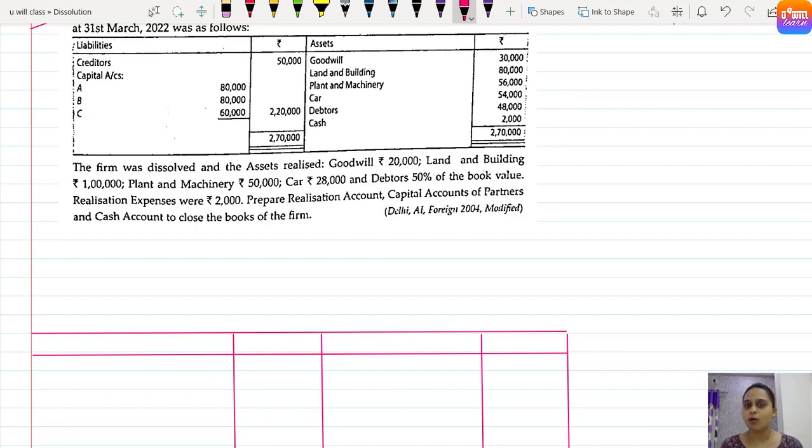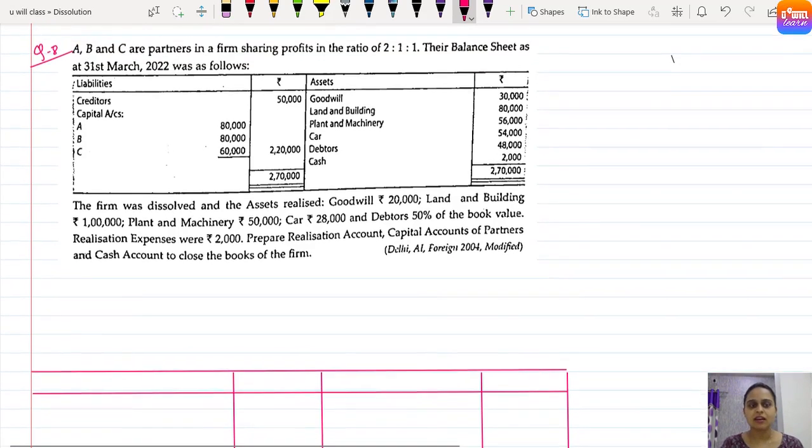The firm was dissolved and the assets realized: goodwill rupees 20,000, land and building rupees 1 lakh, plant and machinery 50,000, car 28,000 and debtors 50% of the book value. Realization expenses were 2,000. Prepare the realization account, capital accounts of partners and cash account to close the books of the firm. So let's begin.